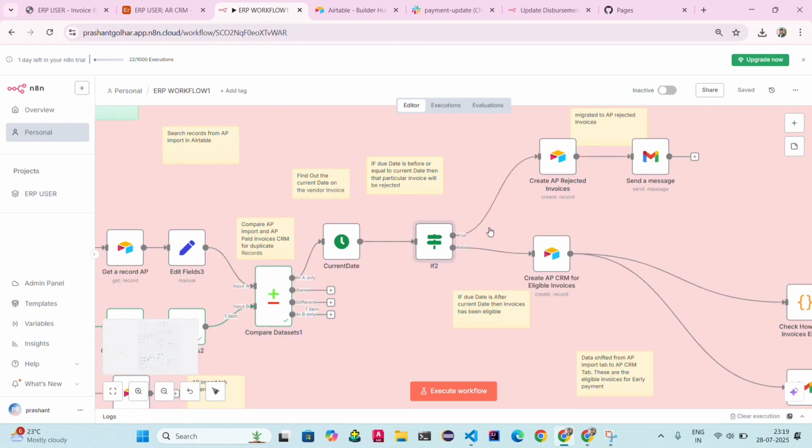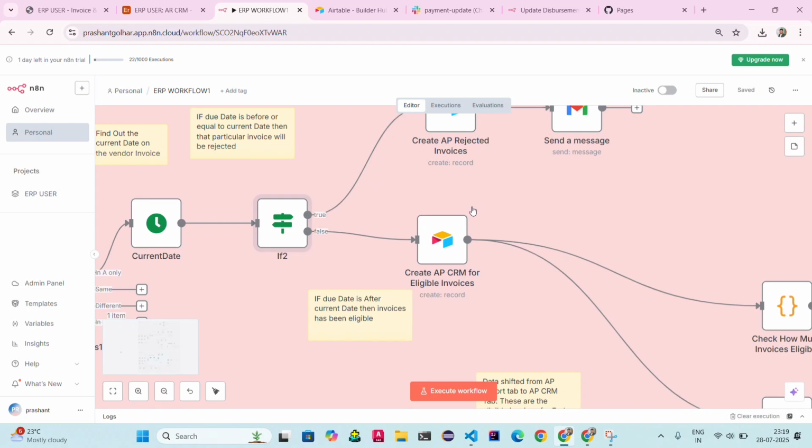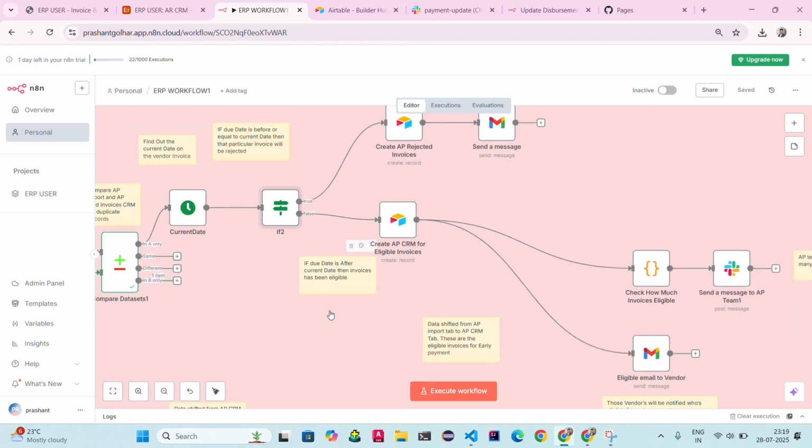Okay, once unique data comes here and the due date is in the future from the current date, then it goes to the AP CRM for the eligible invoices. Okay, you can read the sticky note as well. I give all the details here.